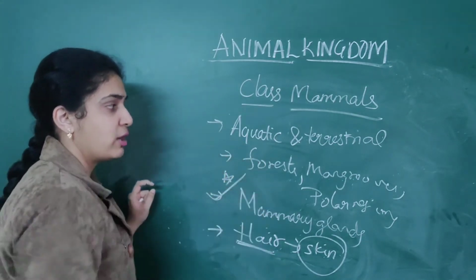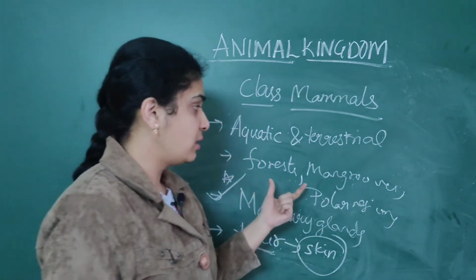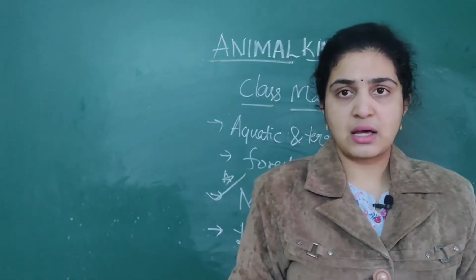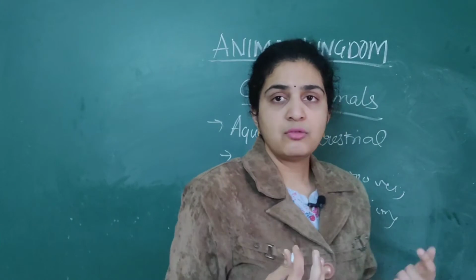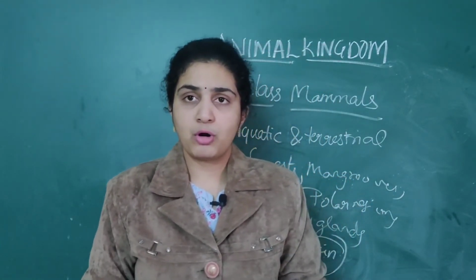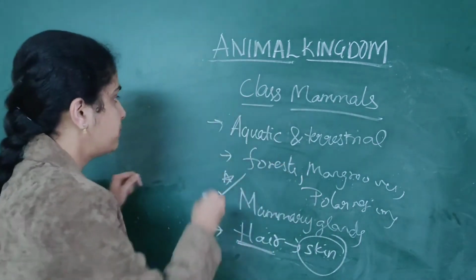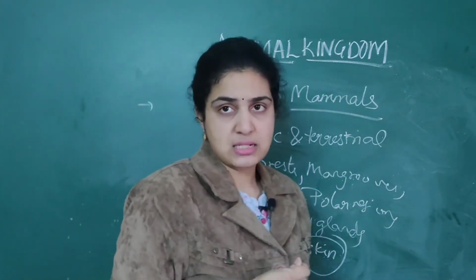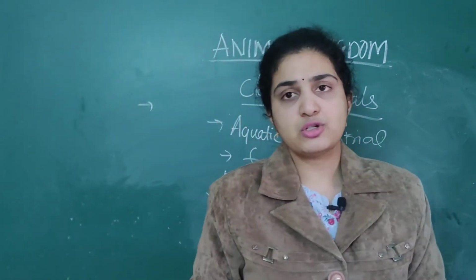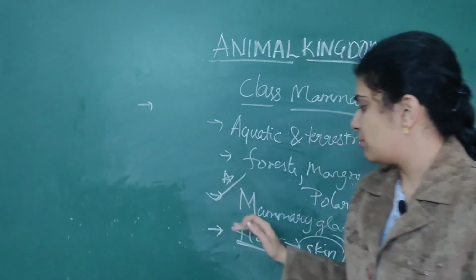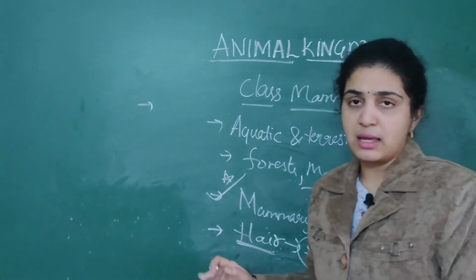They live in aquatic as well as terrestrial habitats: forests, mangroves, then polar ice caps they are associated with. Then what is another important point? The other important point is about the heart. Now we will come to systems. Only two specific features you should remember for mammals: mammary glands as well as hair.